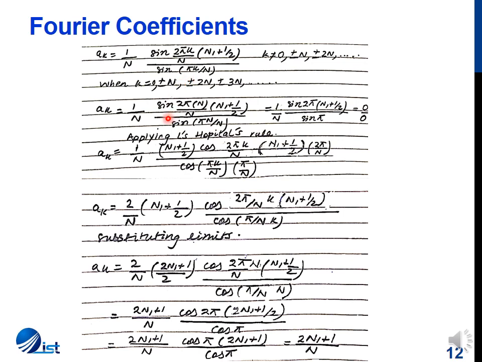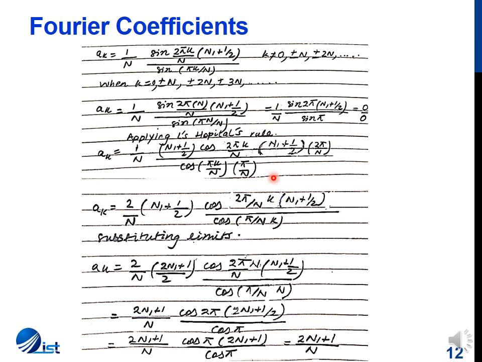Similarly, if I substitute k is equal to plus minus n, we have a of k is equal to 1 by n sine 2 pi n1 plus 1 by 2 by sine pi, which is again 0 by 0. So whenever we get an expression of the form 0 by 0, we have to use L'Hopital rule to solve it. L'Hopital rule says that you differentiate both the numerator and the denominator and substitute limits, and the expression you get is the value. So I differentiate both the numerator and the denominator, and I get this expression for a of k.